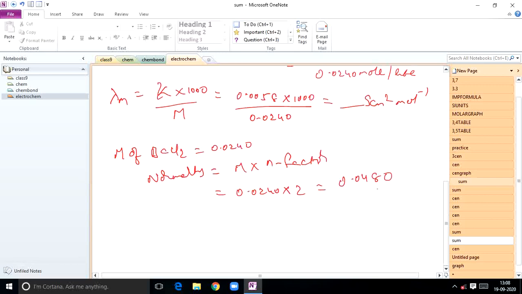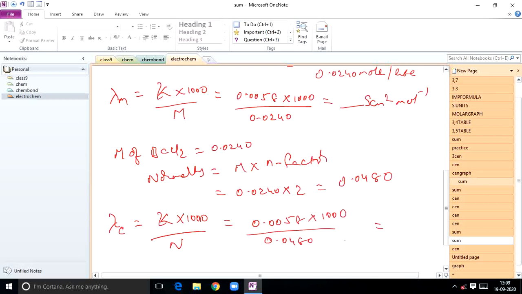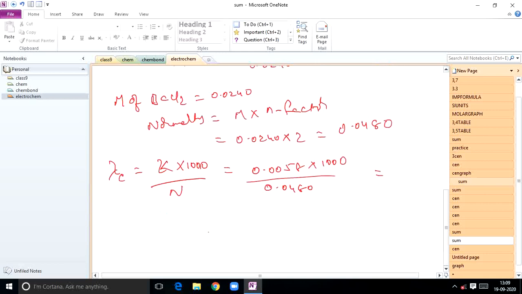That is normality. Then directly you can do lambda E, equivalent conductance. Lambda E is equal to kappa into 1000 by normality. So kappa value 0.0058 into 1000 by the normality of barium chloride, 0.0480. So we'll get the answer, right? Very easy, students. You will get the answer in Siemens centimeter square equivalent inverse.